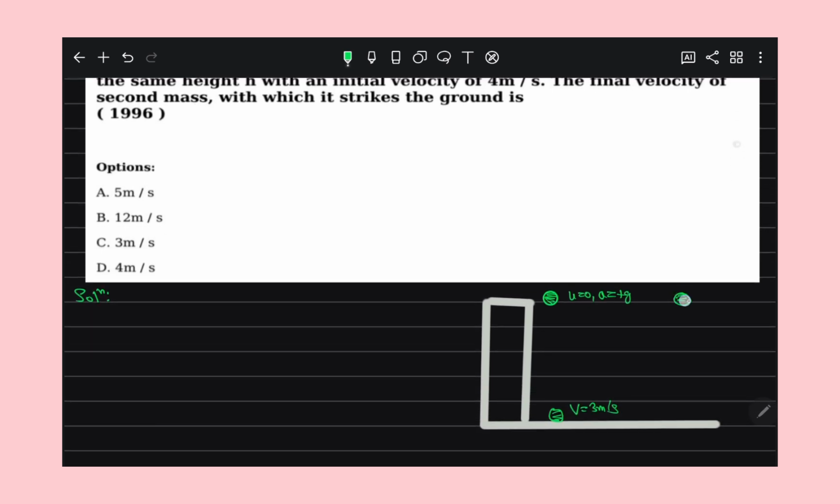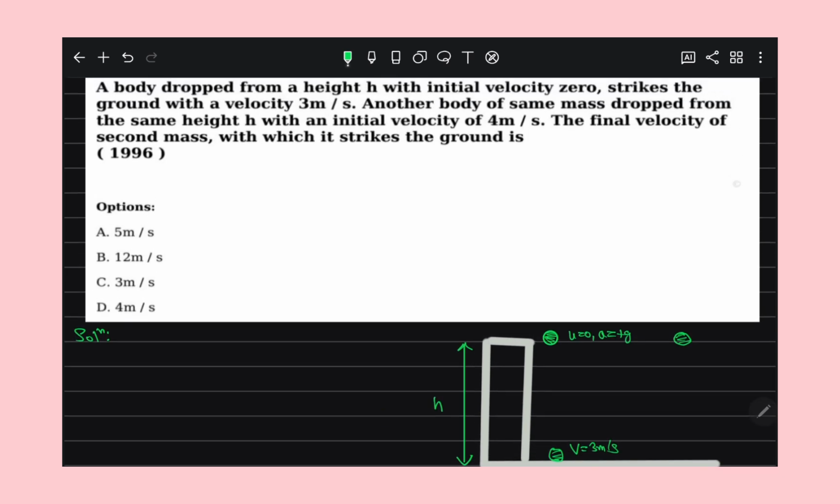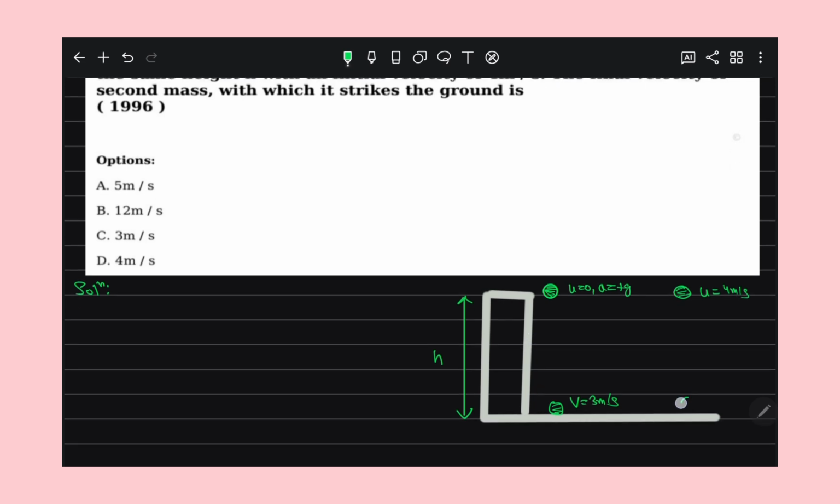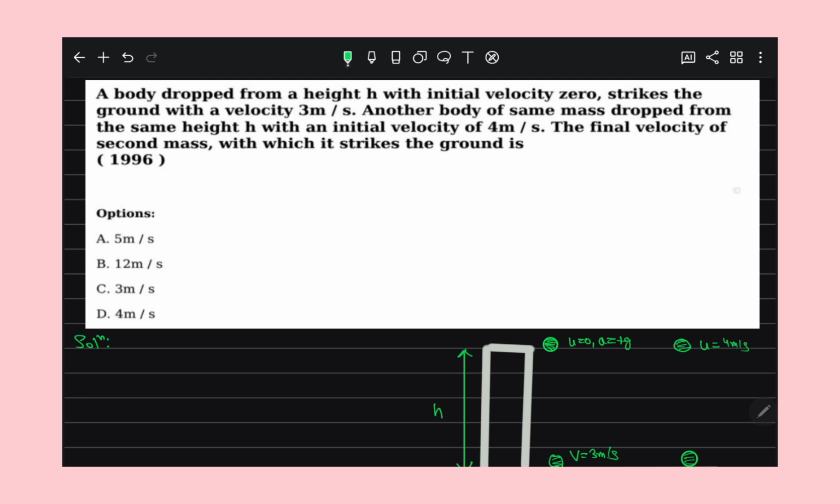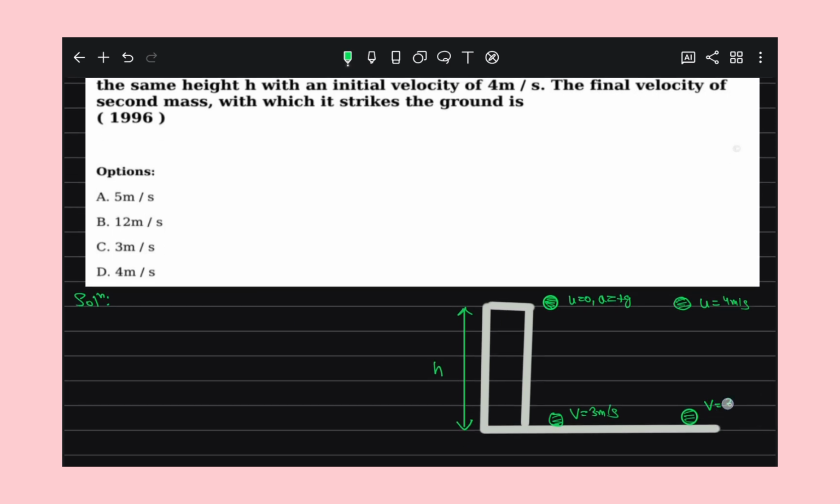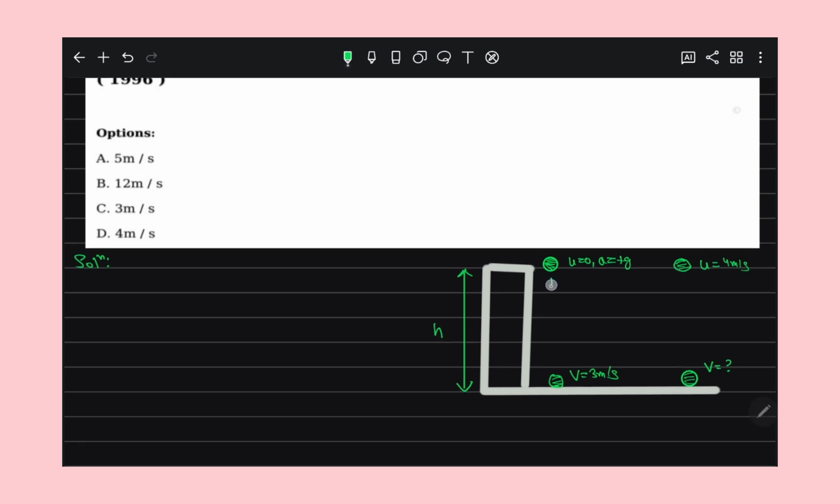In the same question, first we have to find the height from which this ball is falling. In the same way, another body of the same mass is dropped from the same height with an initial velocity of 4 meter per second. When it strikes the ground, what is its final velocity? This is the first ball and this is our second ball. So for the first ball, can I find the height?